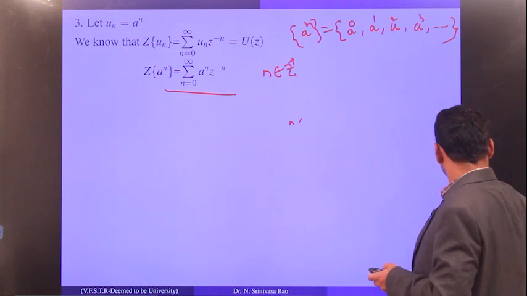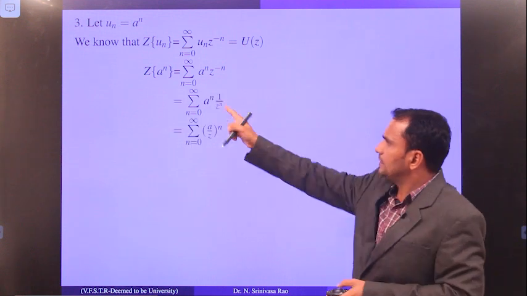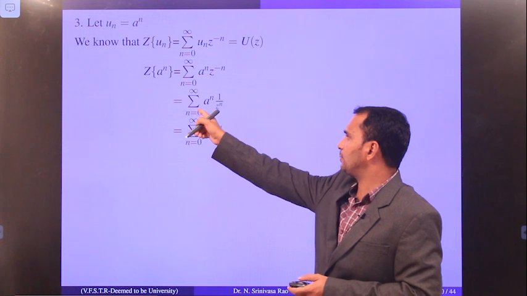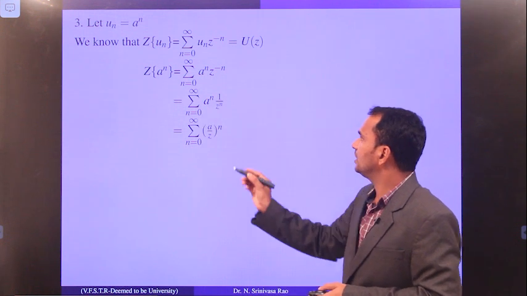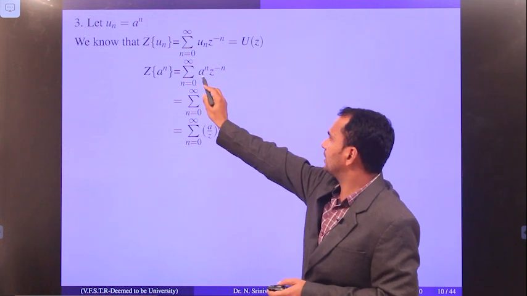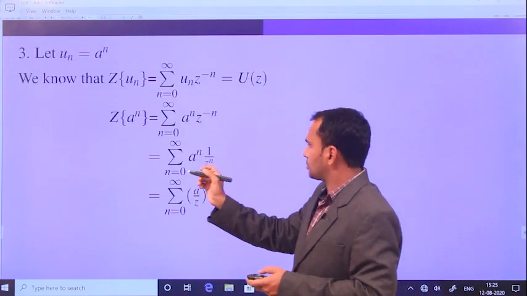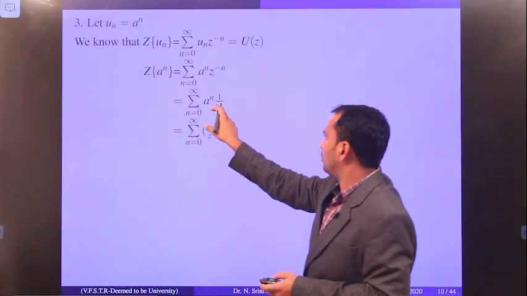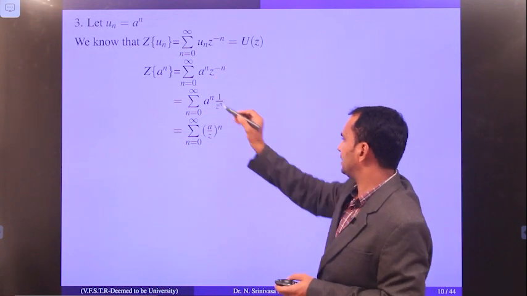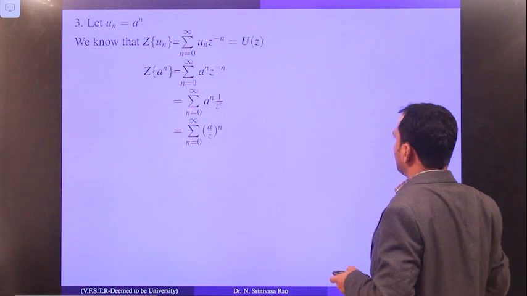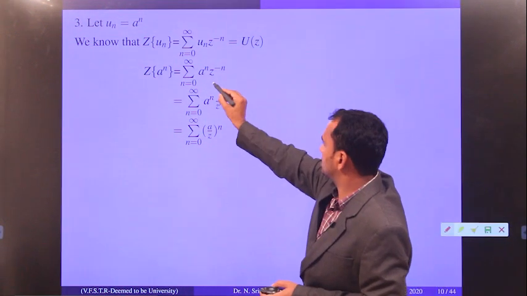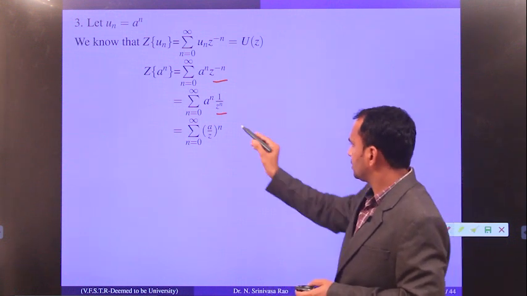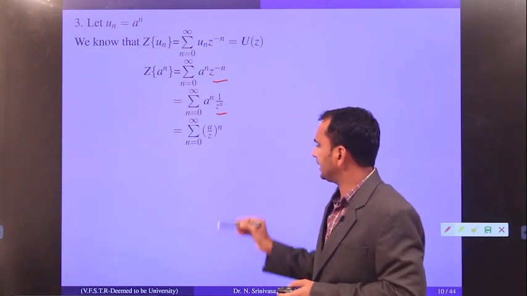Okay, so now what is the z transform for this sequence? This is equal to sigma n equal to 0 to infinity of u_n, and u_n is a power n. So a power n into z to the power minus n, and z to the power minus n can be written as 1 by z to the power n. So this is a by z, whole power n.